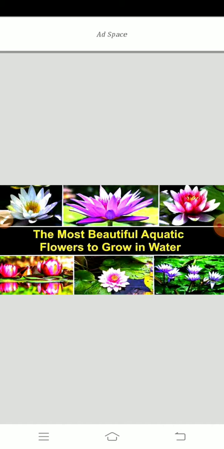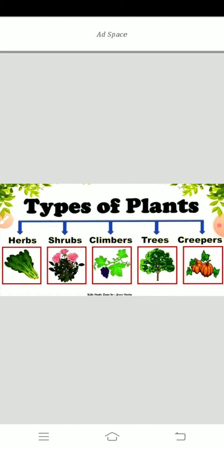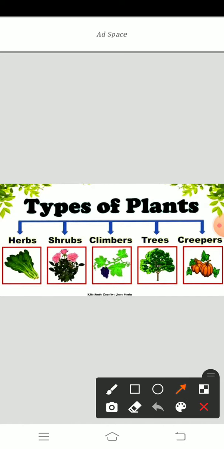Keep in your mind, plants are of different shapes and sizes. From those shapes and sizes, we divide them into five parts, which are herbs, shrubs, climbers, trees, creepers.